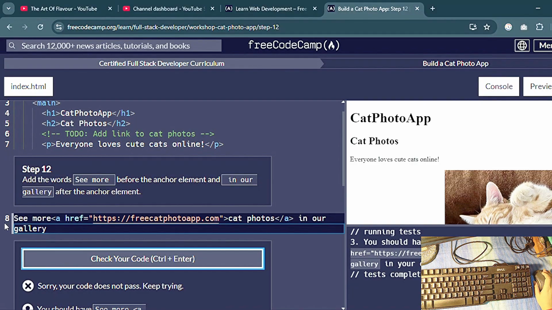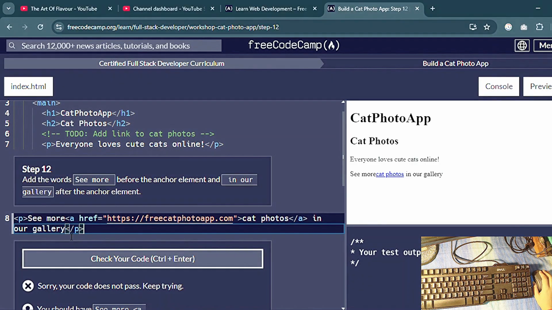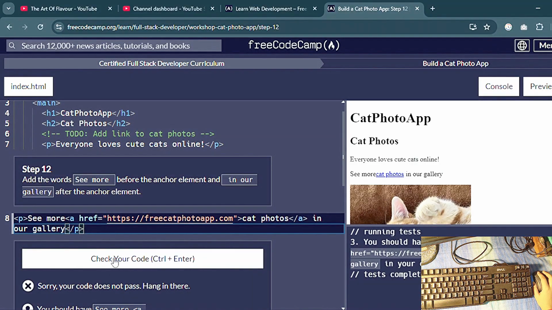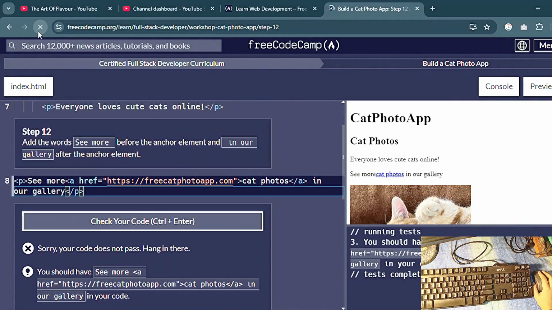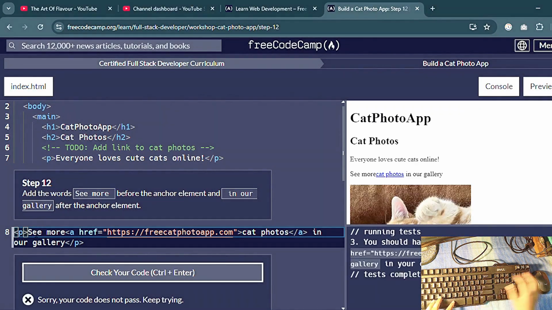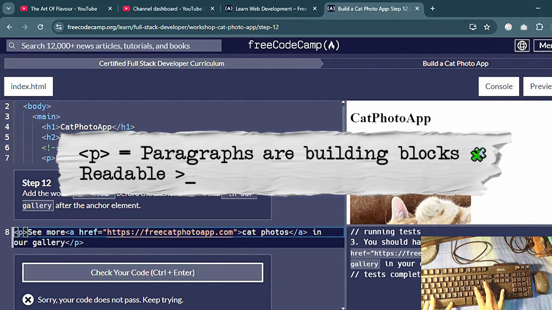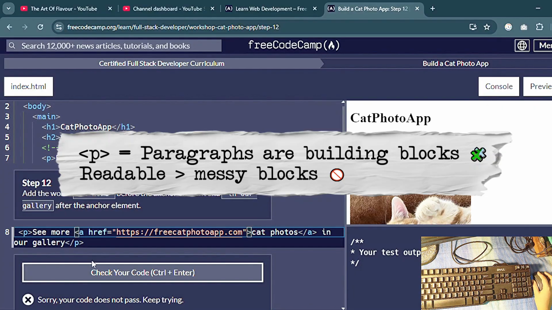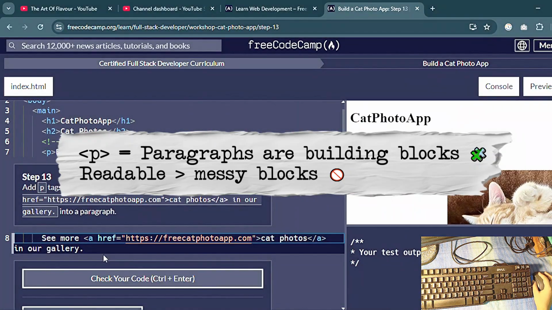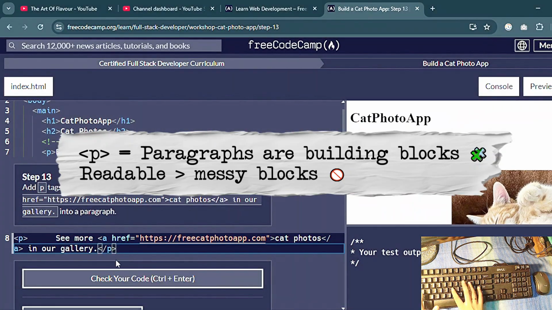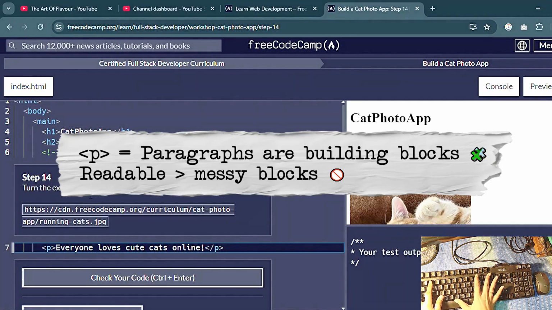After the heading, I add a paragraph with the P tag, the paragraph tag. Paragraphs are like the building blocks of the text in HTML. They break content into chunks and make it readable. Without paragraphs, everything would just look like one long, messy block of text.